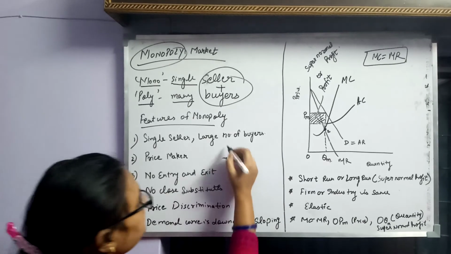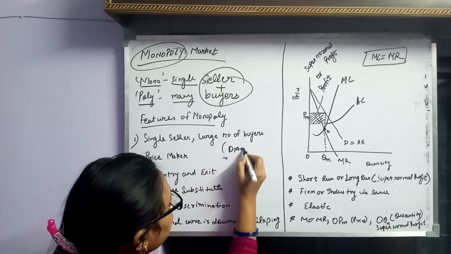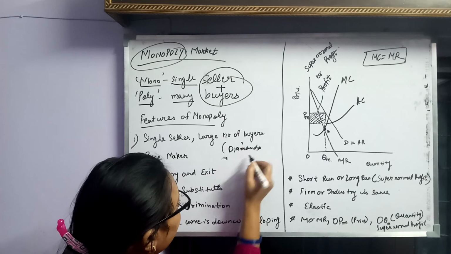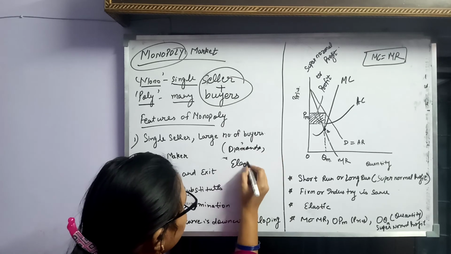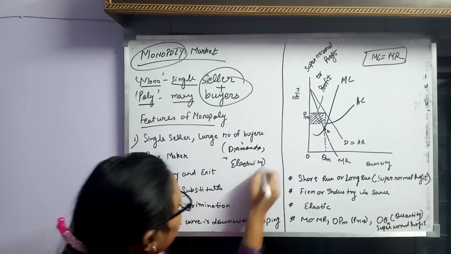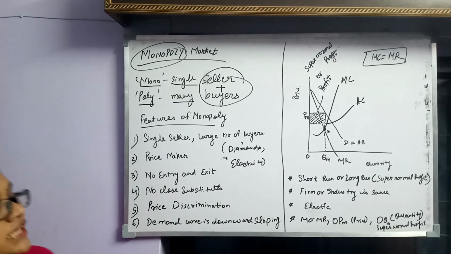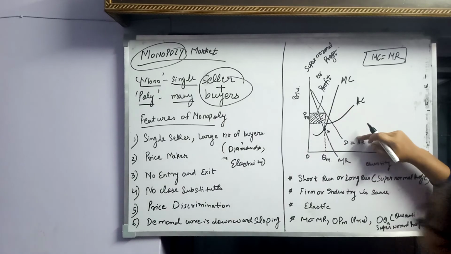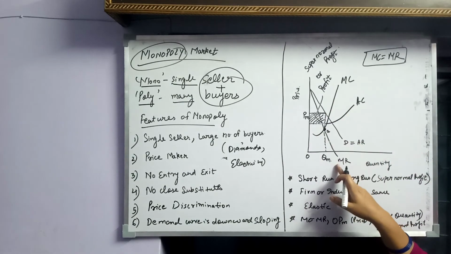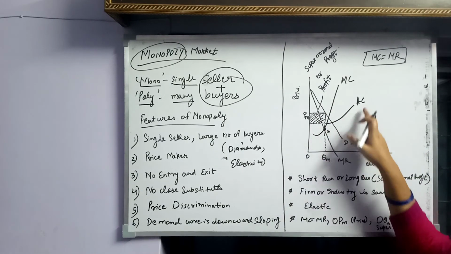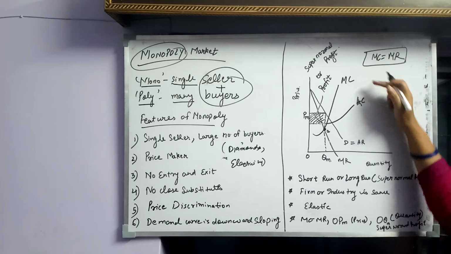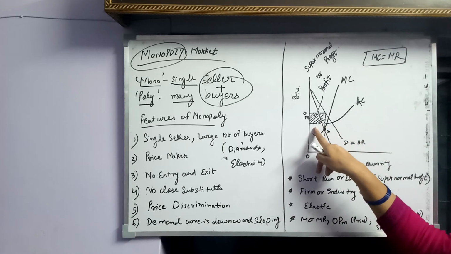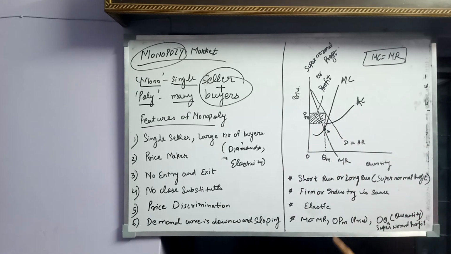And here I am writing some examples like diamonds. We can write electricity. So these are some examples of monopoly, and this is how its demand curve looks like. The demand curve is downward sloping, marginal revenue lies below it, and this is how we draw the average cost curve, marginal cost curve, and this is the profit. And these are some important points.